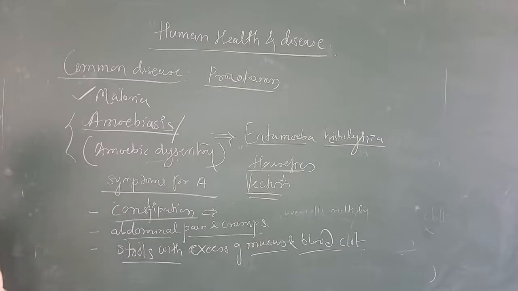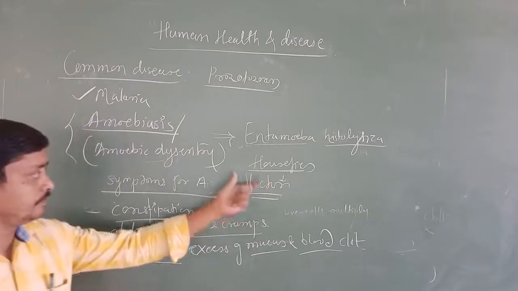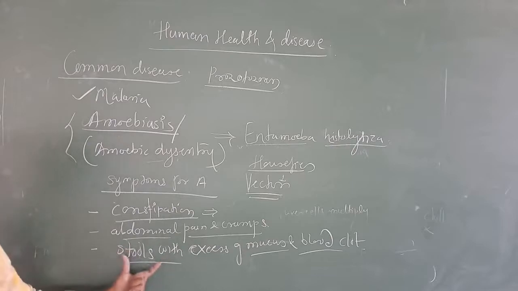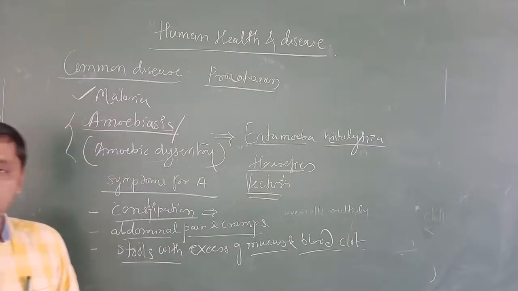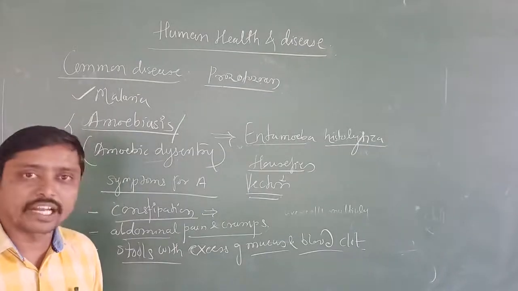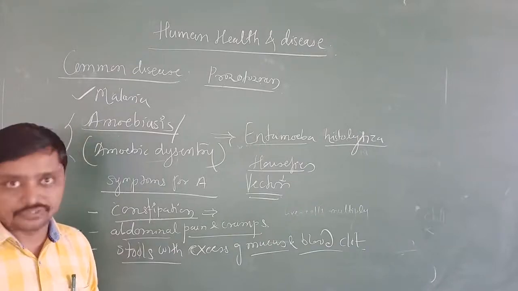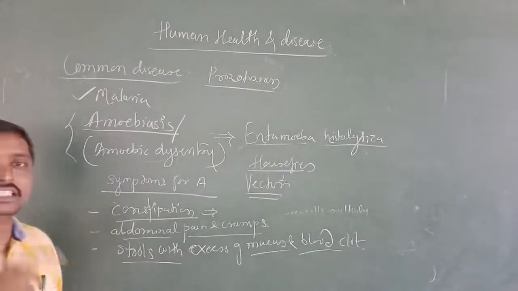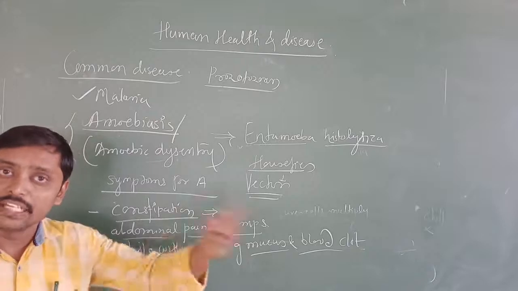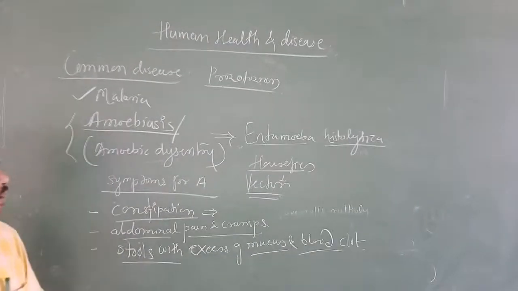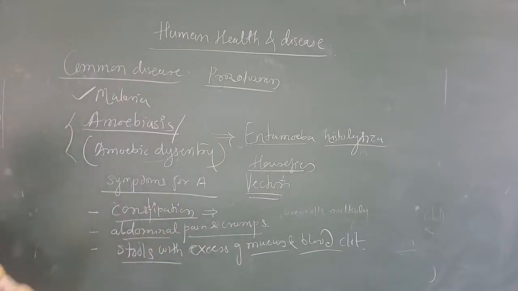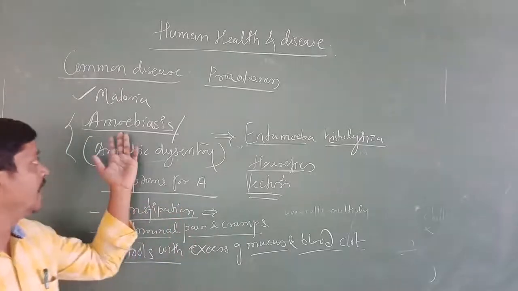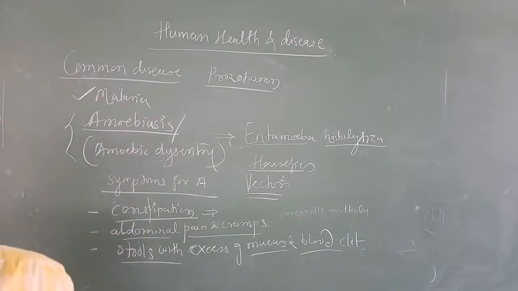Likewise here the vector is houseflies, and how is amoebiasis going to transfer? Once these houseflies sit on the stools, or fecal matter, from there they move towards some food items, or they come in contact with the containers through which we drink water. Through those contaminated food and contaminated water, the infectious stage of Entamoeba histolytica enters the human body, and that leads to amoebiasis or amoeboid dysentery.